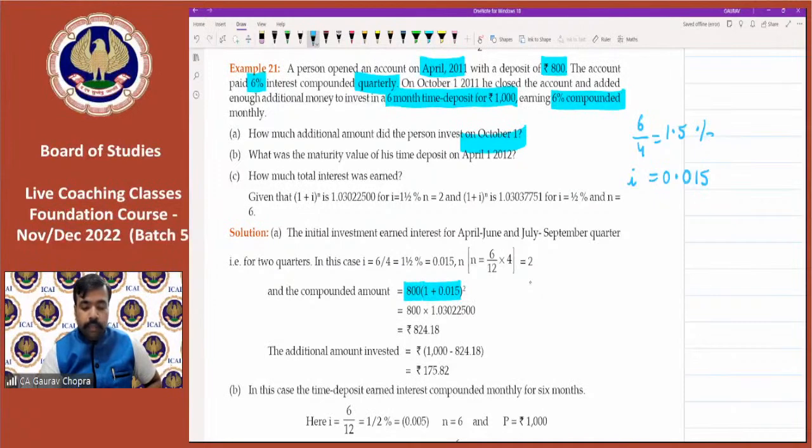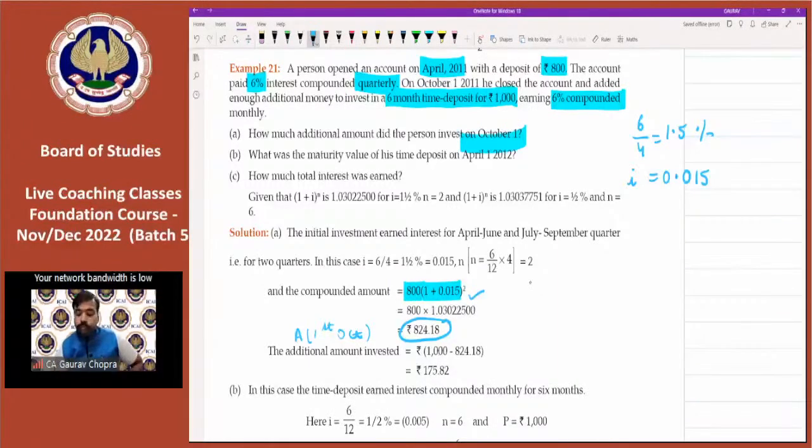Now apply the formula. So 800 into 1 plus I to the power of 2. And we are getting 824.18. So this is the amount on 1st October. This is the amount which we are getting on 1st of October when we are closing the account. Now we have to deposit 1000.